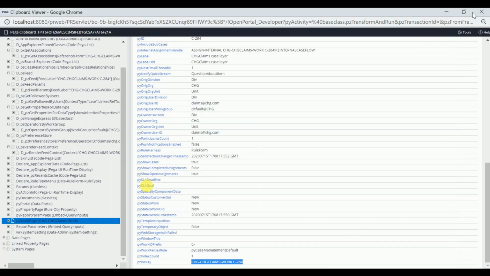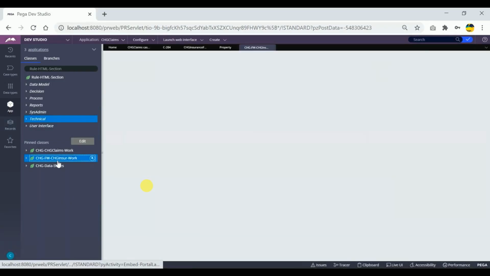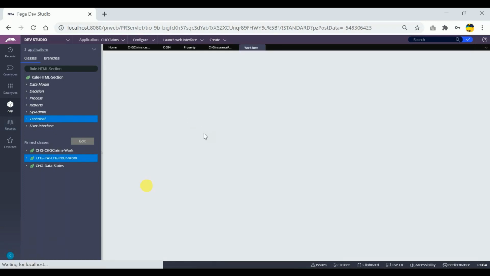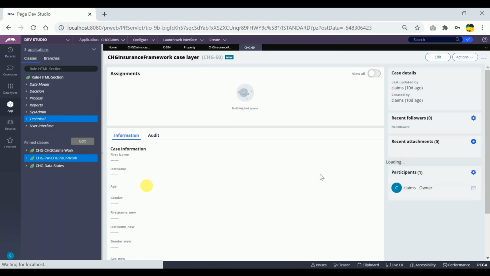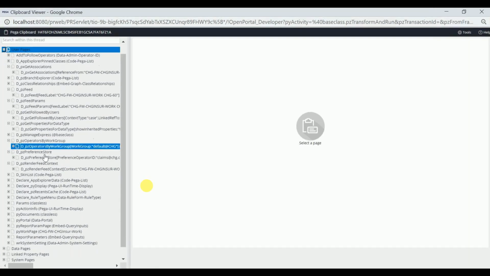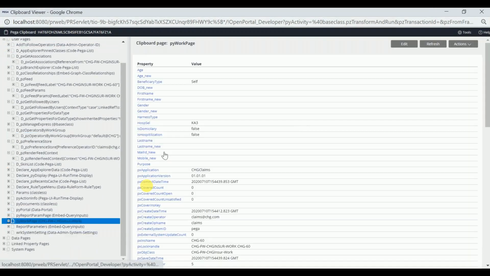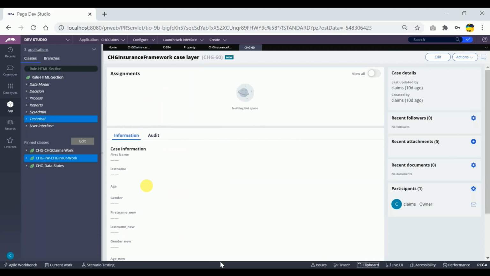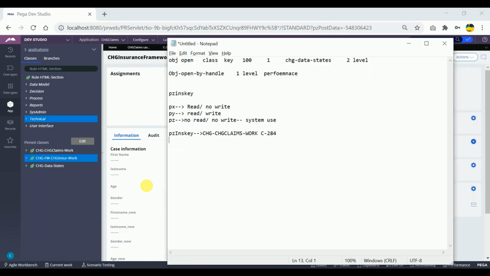Similarly, let me take the pzInsKey of another work object. I'm trying to open a random work object ID, and I want to check the pzInsKey of this. If you want to get pzInsKey, we already know that there is one out-of-the-box property called pzInsKey, and we can just check for that. So this is the pzInsKey.